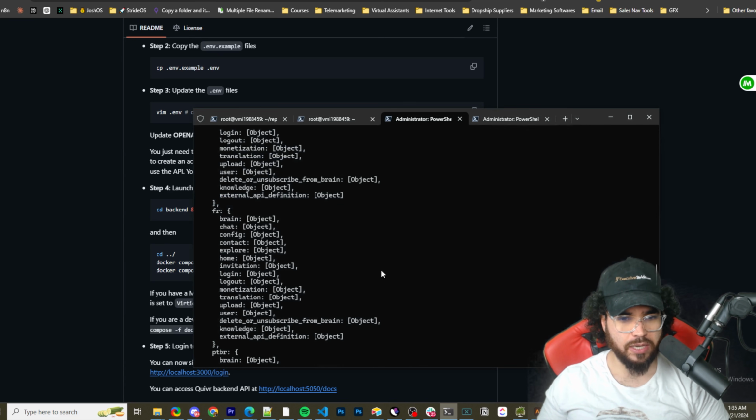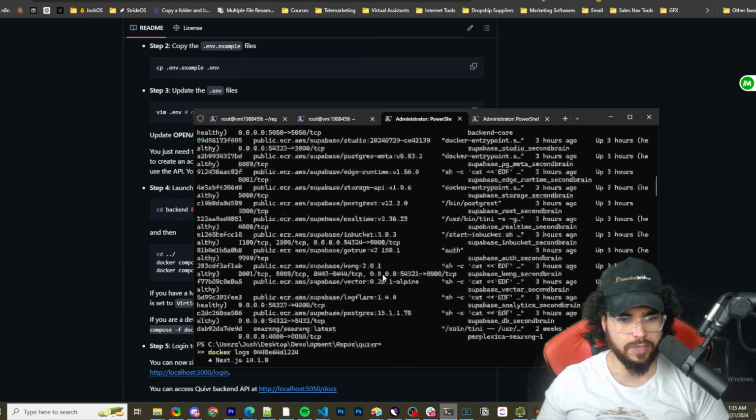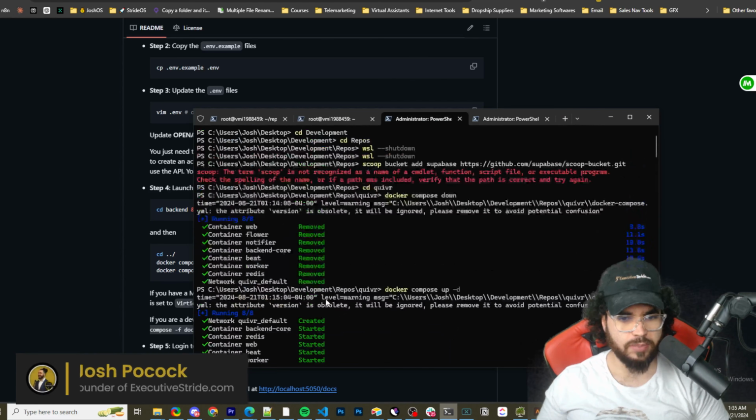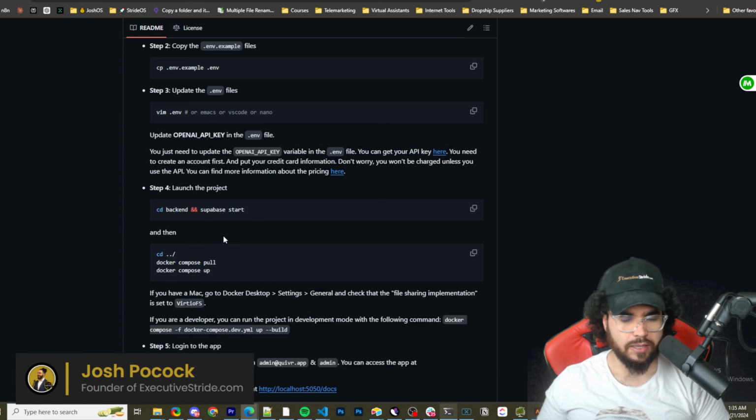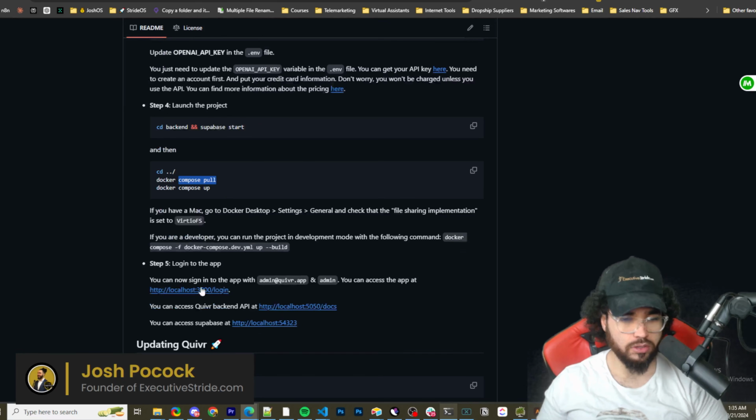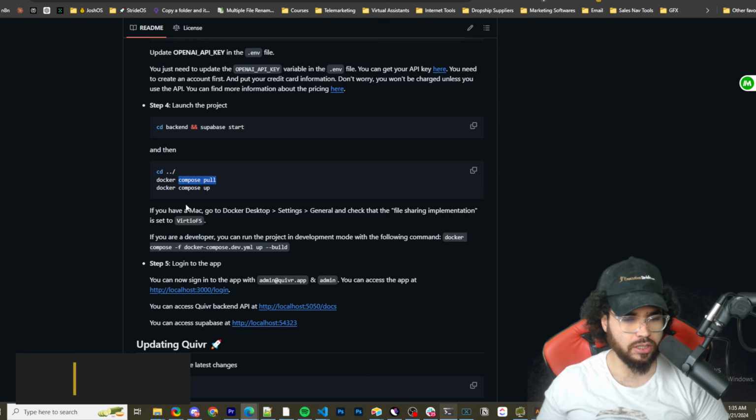Once you do that, it's basically going to spin up the whole container like this. It's going to take maybe a couple minutes, and then once it spins up the Supabase, you're going to cd ../ which is going to take you back to the main directory. You could just copy this and run all these at once, and then you're going to docker compose pull to pull the Docker images and the Docker compose file, and then docker compose up.